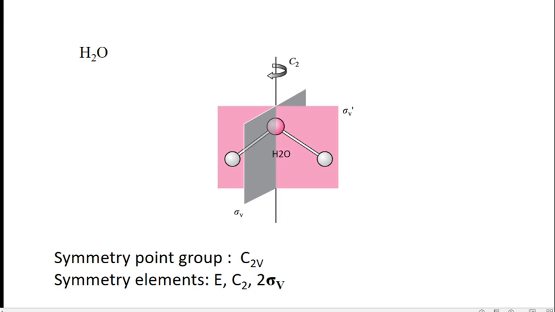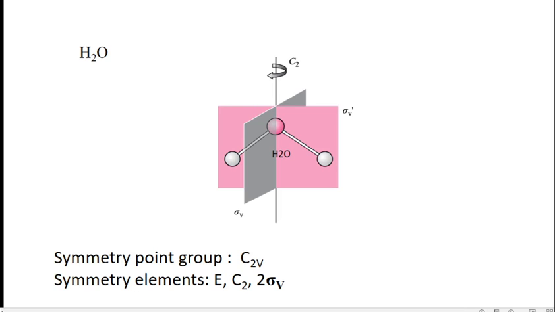Let us see the example of the water molecule. One can imagine the axis passing through the oxygen atom. This molecule has 2 planes of symmetry: one plane bisects the molecule into 2 halves and passes through the principal axis, and the other is the molecular plane, which also passes through the principal axis. Both are vertical planes, so one can label them as sigma v and sigma v dash.